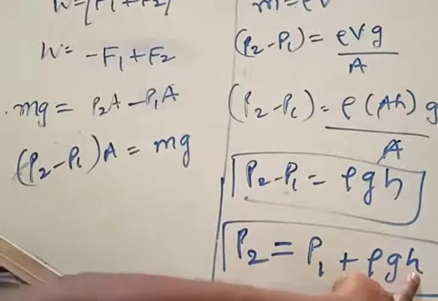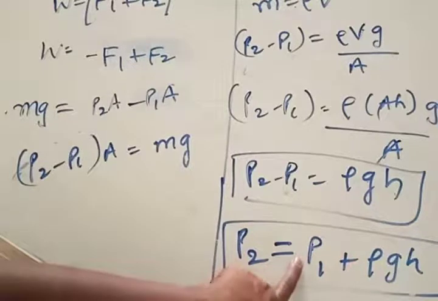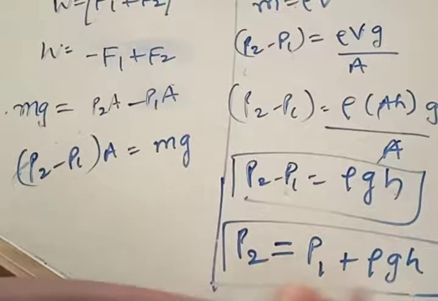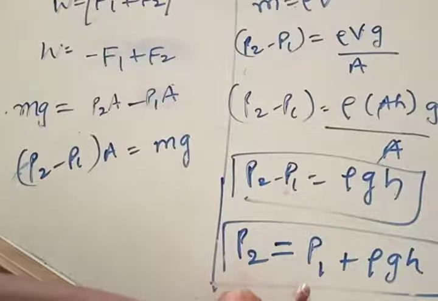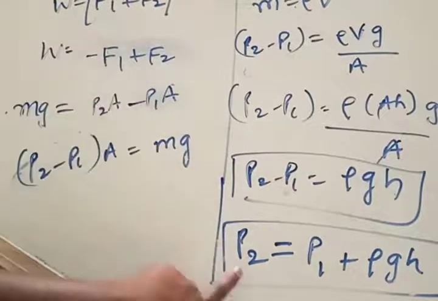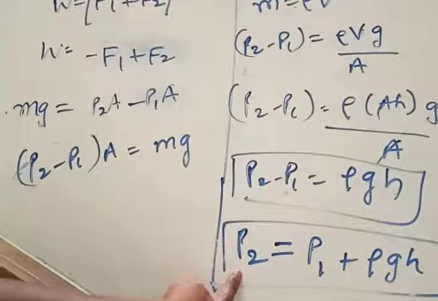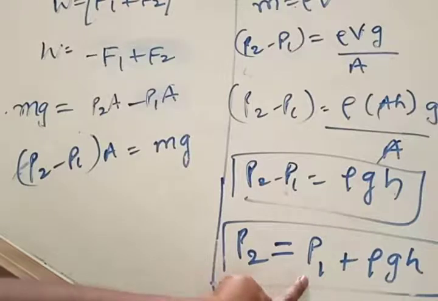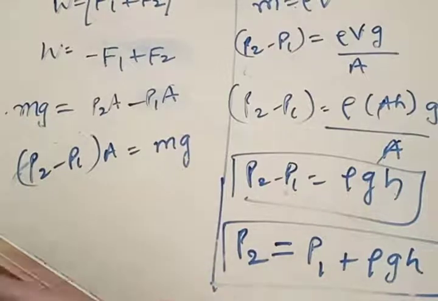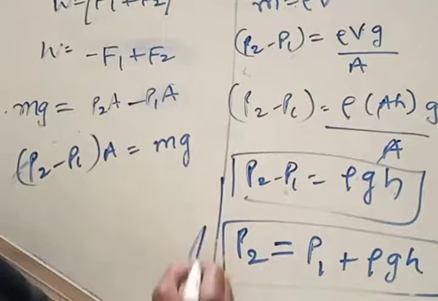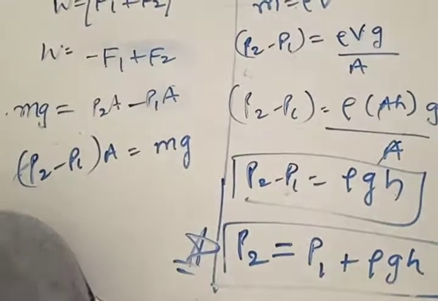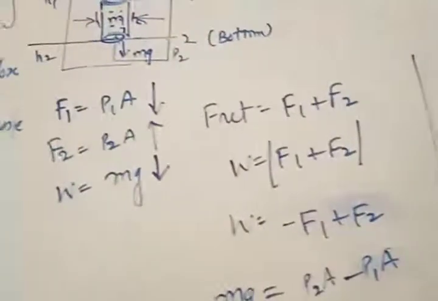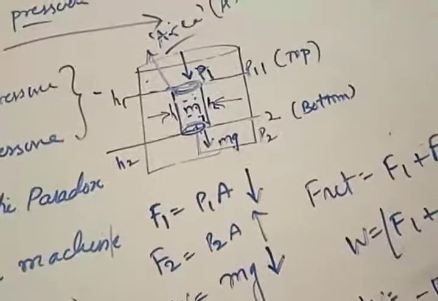Now if you go 100 meters inside, something is added to the pressure on the top surface, making the final pressure acting on us more than the pressure here. What we say is that P2 is the pressure on the bottom surface. Pressure on the bottom surface is equal to pressure acting on the top surface plus rho gH. Important equation this is. Pressure at the bottom surface is equal to pressure acting on the top surface plus the factor of rho gH. Is the point clear? Is this equation clear?